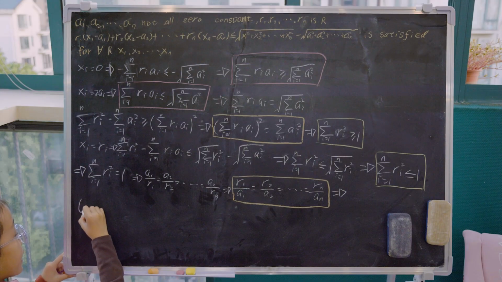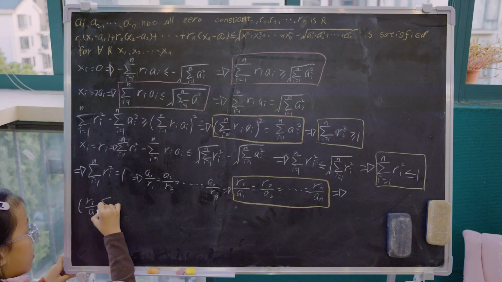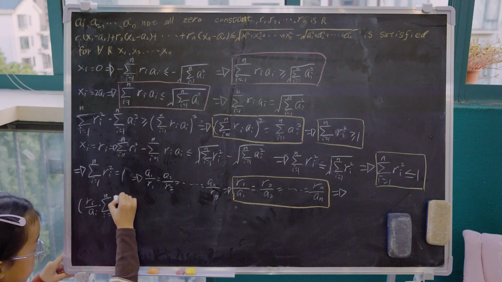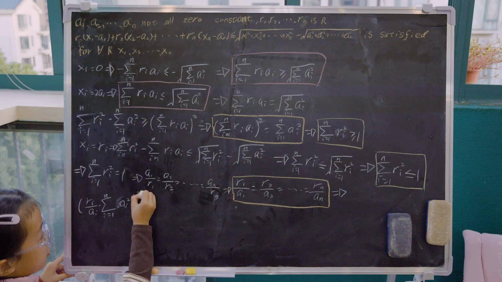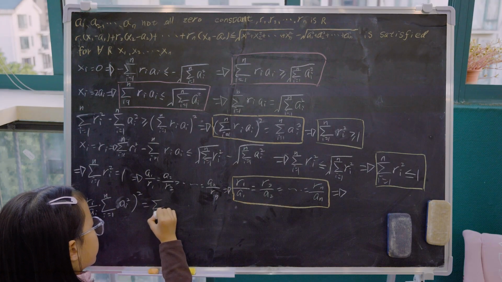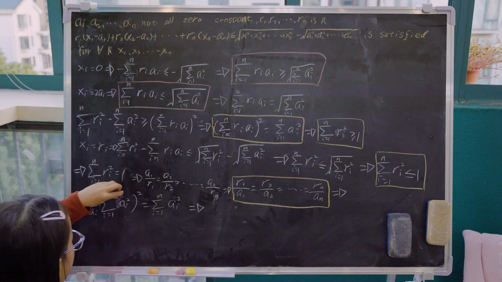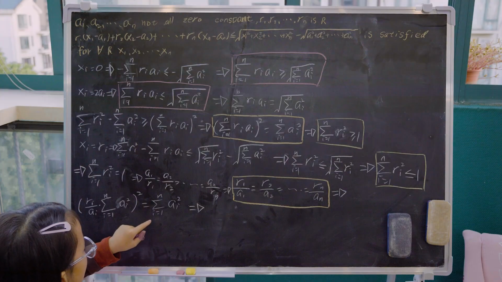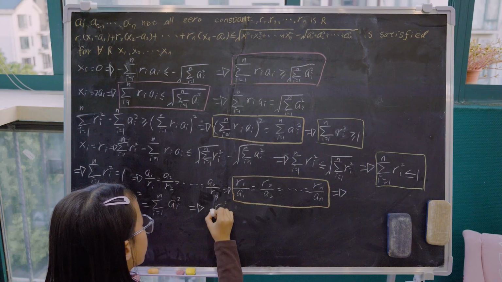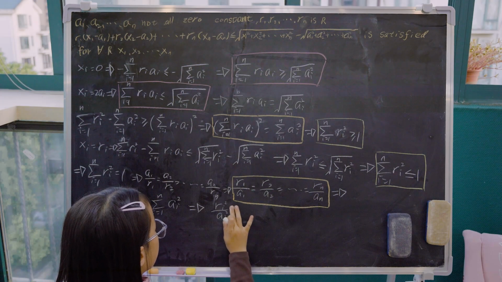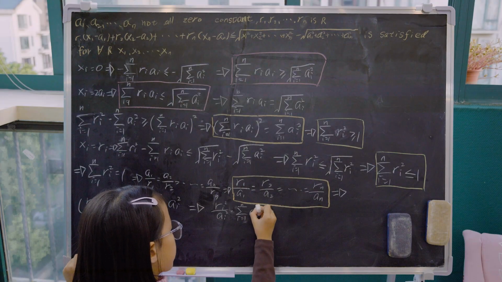So we have r_i over a_i in brackets, times the sum from i equals 1 to n of a_i squared, bracket squared, and that's equal to the right part, which is unchanged. Next, both sides are divided by the sum from i equals 1 to n of a_i squared, so we have r_i squared over a_i squared times the sum of 1 times a_i squared equals 1.